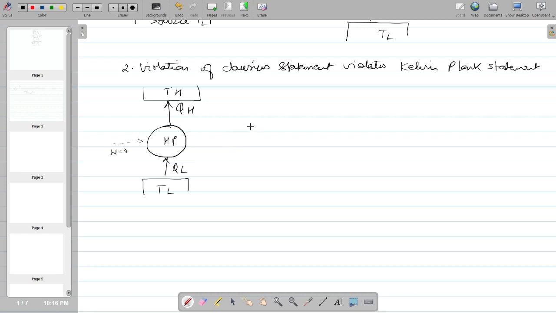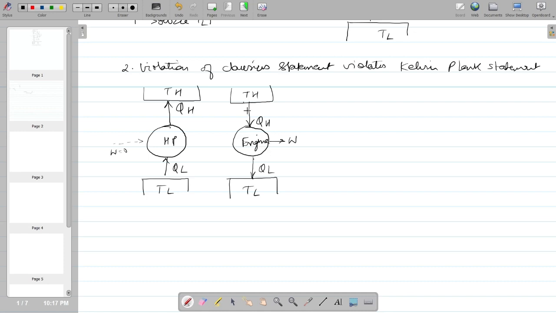Now consider another system, the engine, which is taking heat from the source at the higher temperature TH, giving the work W, and rejecting the heat QL to the sink at TL.